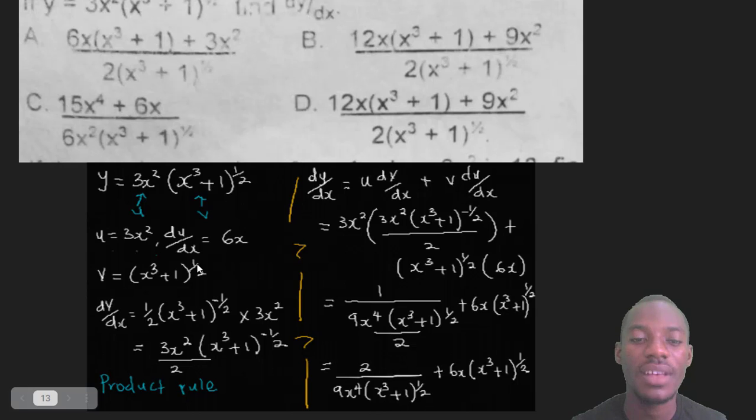Solve the one outside first. What I have outside is 1 over 2. If you come to the front, it will become 1 over 2 bracket, s raised to power 3 plus 1. Then the same 1 over 2 minus 1 will become minus 1 over 2. Notice I did not solve the one inside the bracket. I only solved this 1 over 2, the power only.